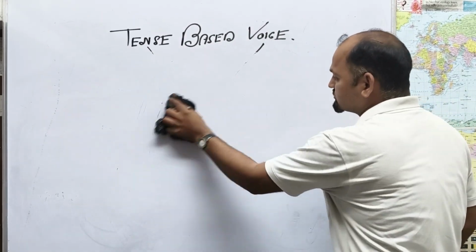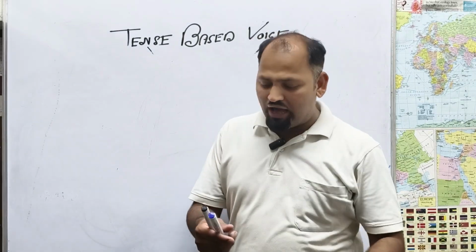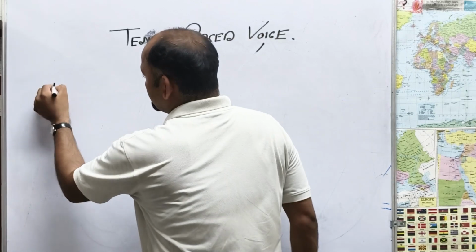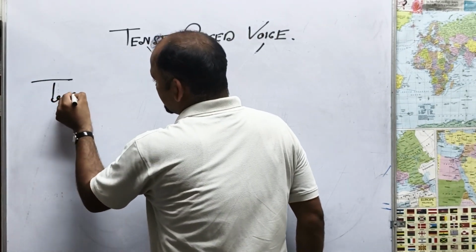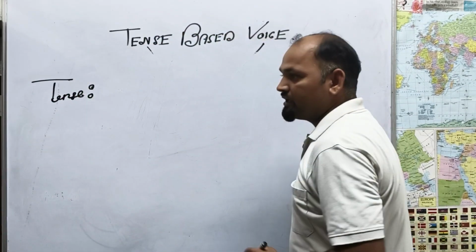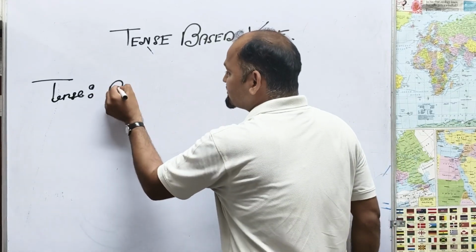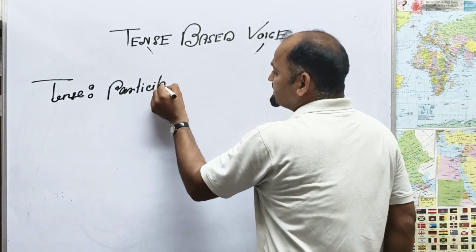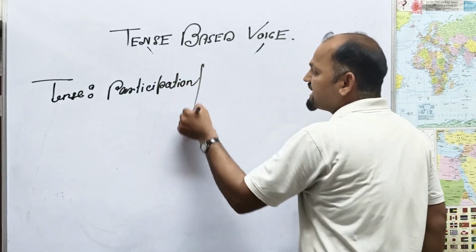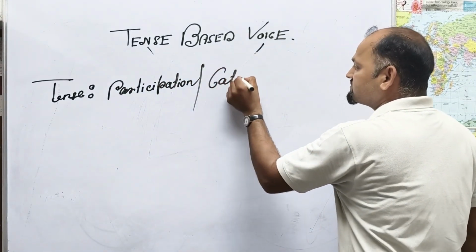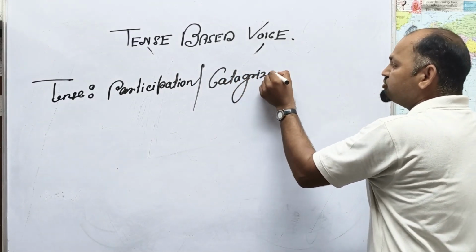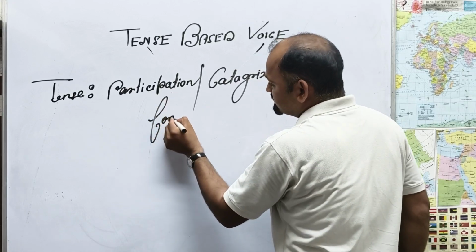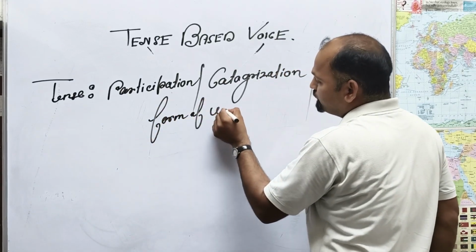First of all, I will ask this question. Do you know a little bit about tense? If you know, then what do you mean by tense? What do you mean by tense? Tense is the partition. Yes, partition. You can say categorization. We can say the form of verb. Form of verb.